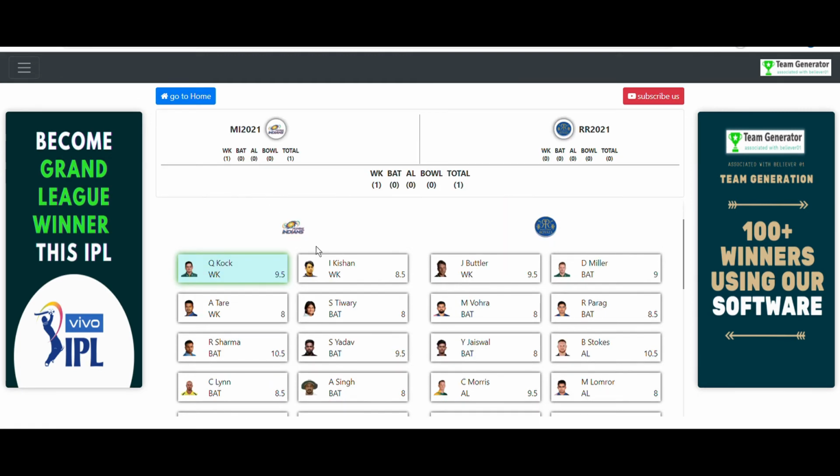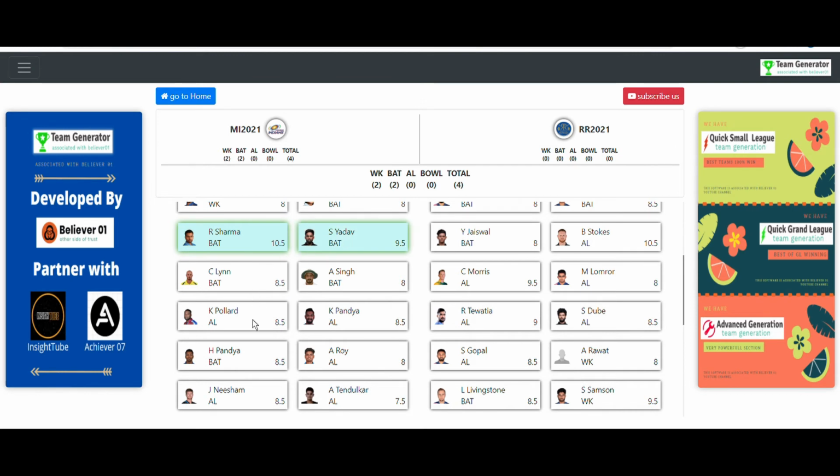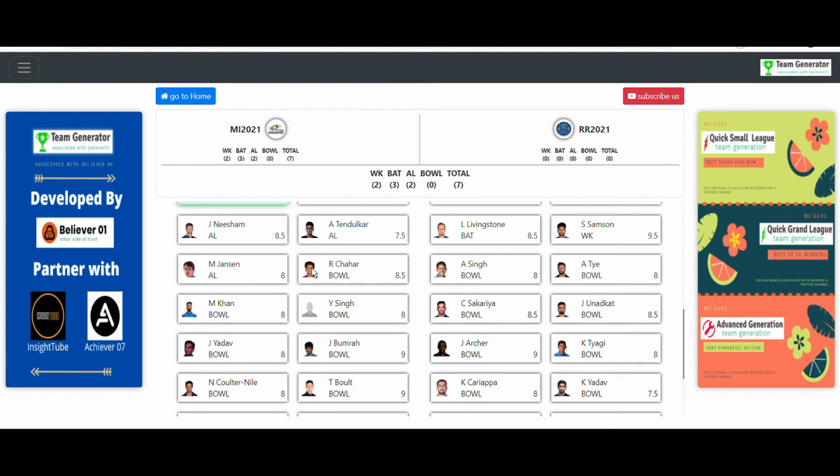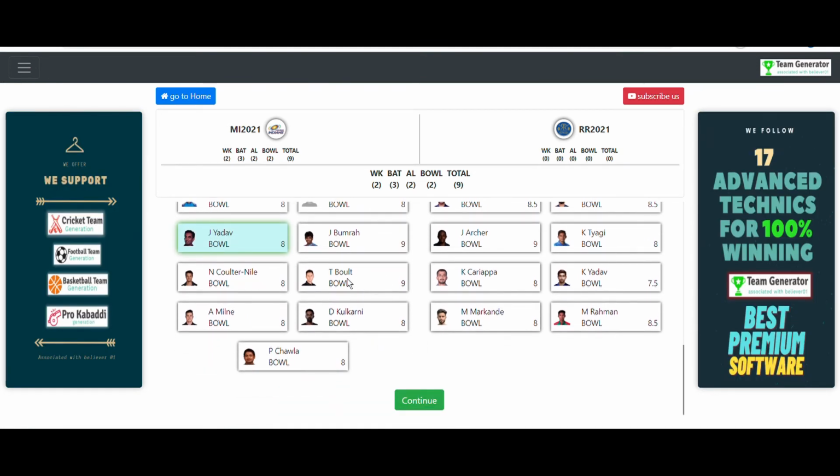I have given Ishan Kishan, Rohit Sharma, Suryakumar Yadav, Kieron Pollard, Krunal Pandya, Hardik Pandya, Rahul Chahar, Jayant Yadav, Bumrah and Bolt.